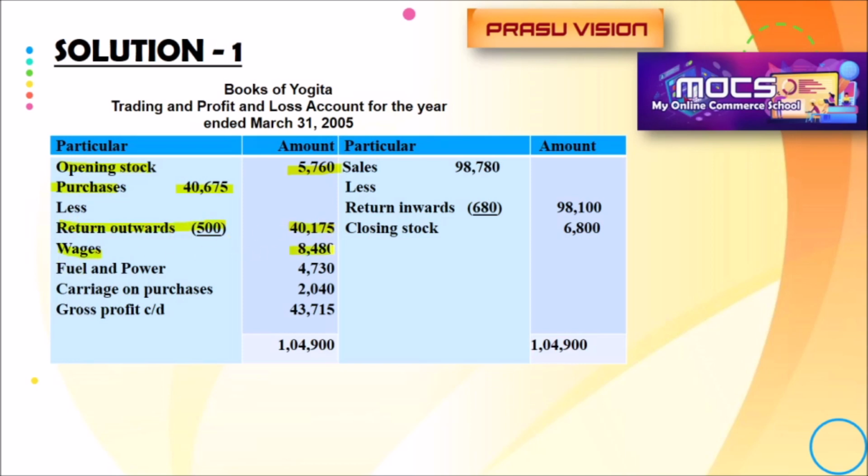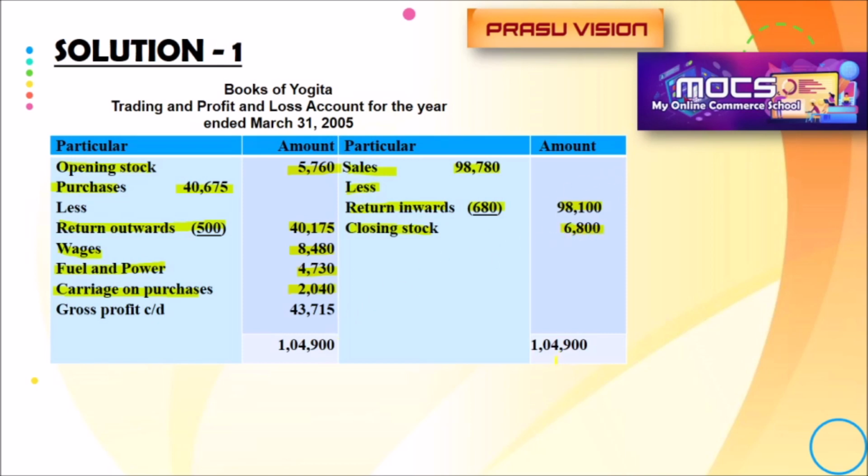Wages 8,480. Fuel and power 4,730. Carriage on purchase 2,040. Also, we are noting the sales 98,780 less return inward, sales return 680. The difference will be 98,100. Closing stock, additional information adjustment, is noted in the credit side of the trading account.